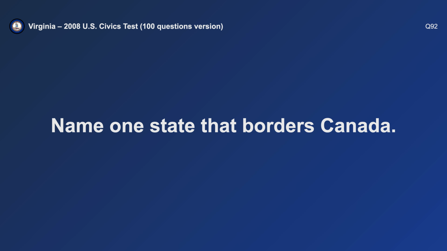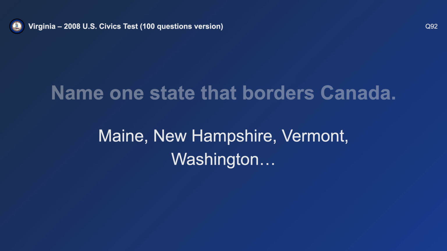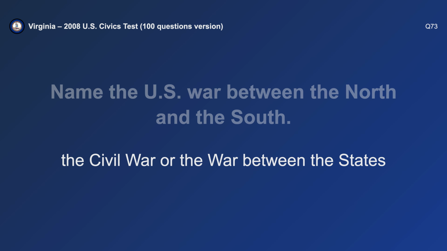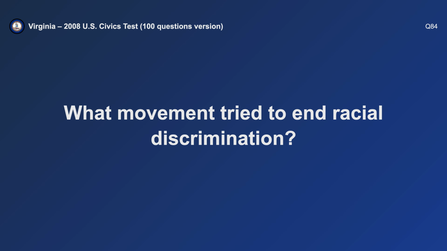Name one state that borders Canada. Washington. Name the U.S. war between the North and the South. The Civil War. What movement tried to end racial discrimination? Civil rights.